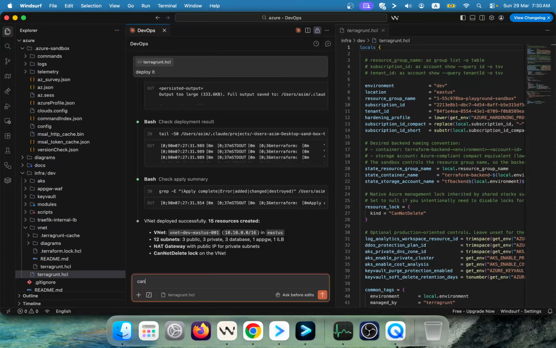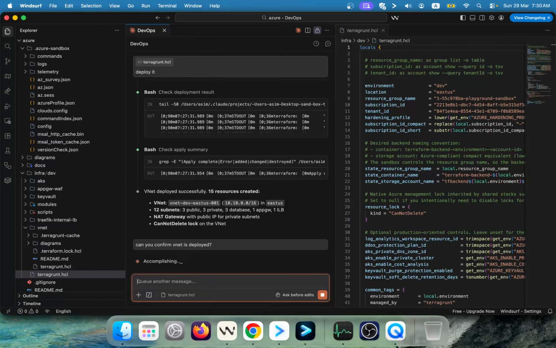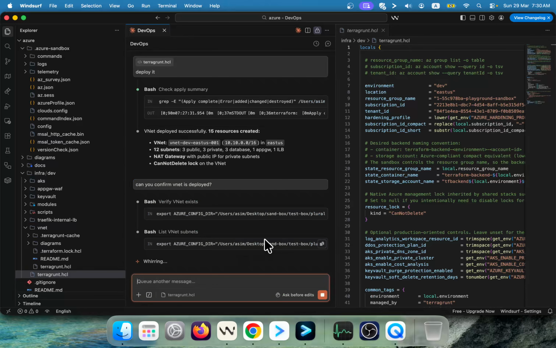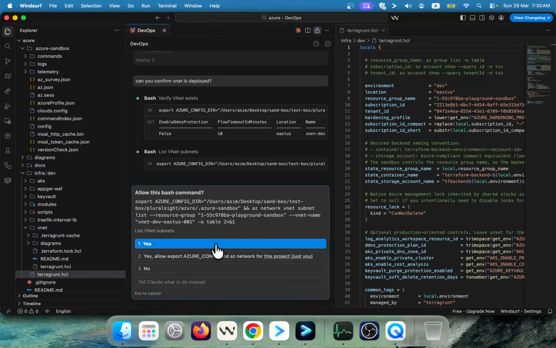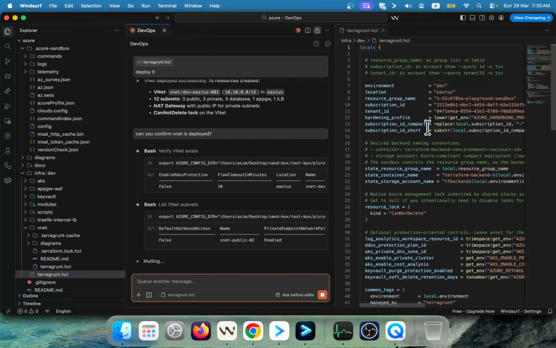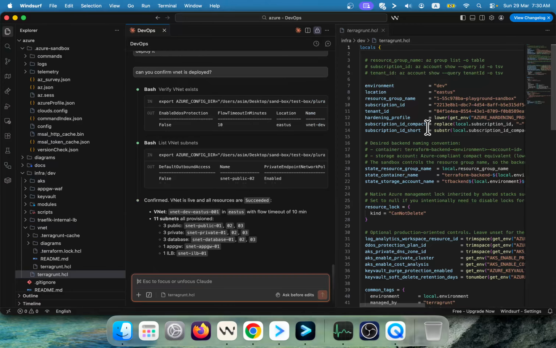Can you confirm VNet is deployed? So guys, what I've done, I've provided access to this Claude Code to my infra, and you see it is saying that I asked for the deployment of VNet, and it has said it is successfully deployed these 15 resources, and this is how powerful it is. So guys, what we are using here, we are using Terraform, and on top of that we are using Terragrunt. So you see it has confirmed.